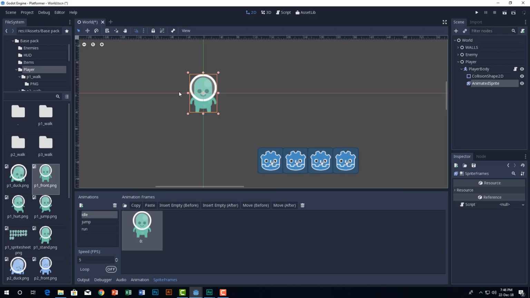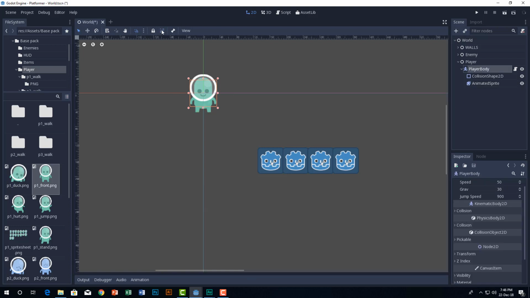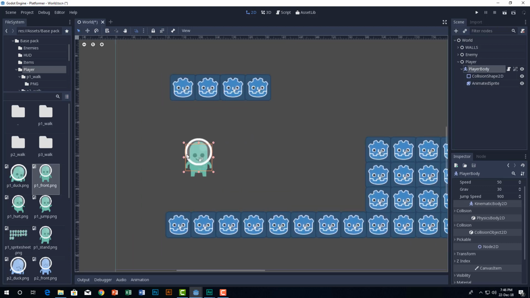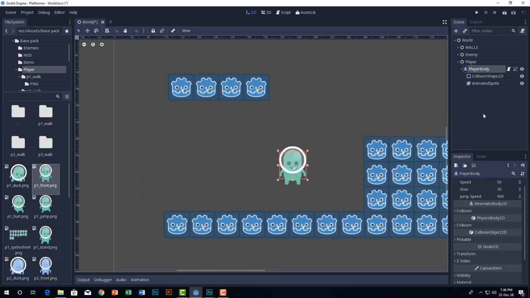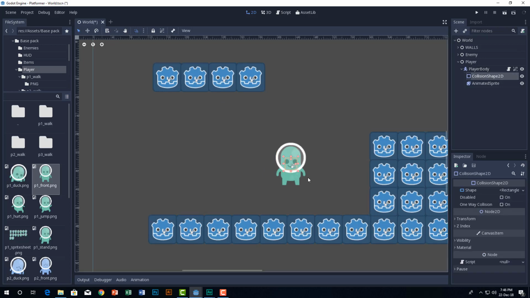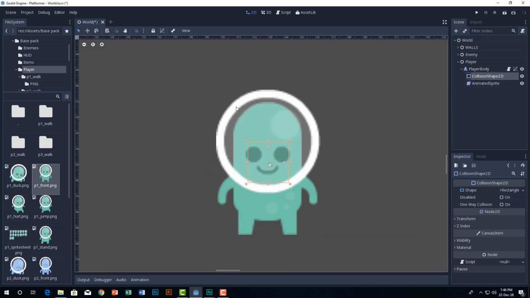Or this one. Okay, go ahead and do that. This can create a really different problem. Just to use idle. And here you can see we have our first player, animated player. Go to click here and just make it a child and we have our player. Now go on the collision shape and zoom in.